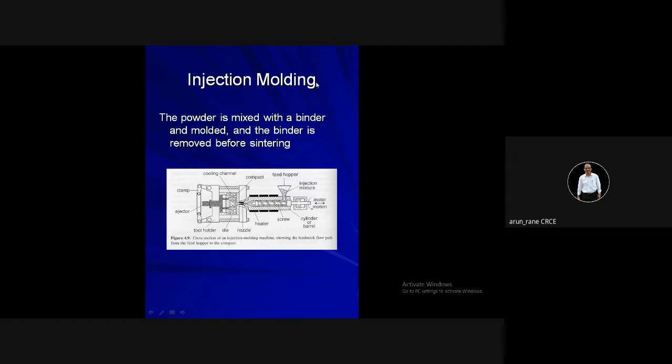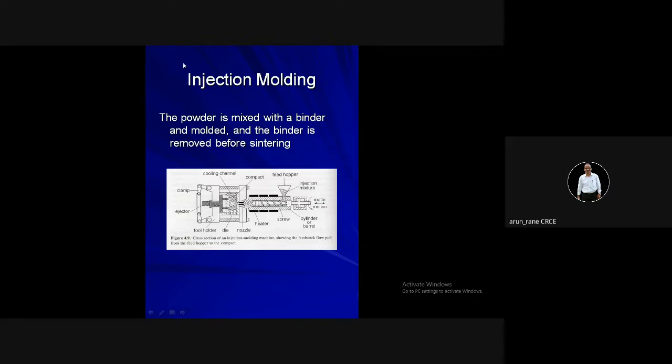Generally the injection molding procedure is common for plastic because the melting point of the plastic is less. Whereas now this injection molding procedure is used for metal powders. Since the temperatures and the pressures involved in metal sintering and compaction are very high, there are limitations in injection molding.